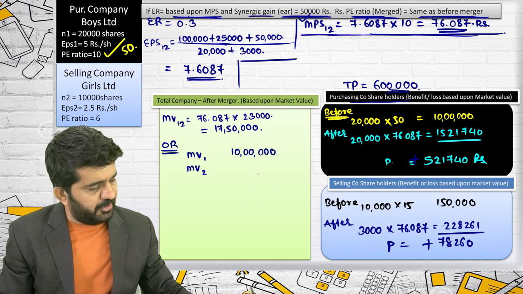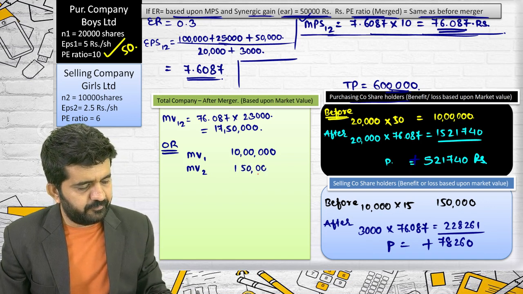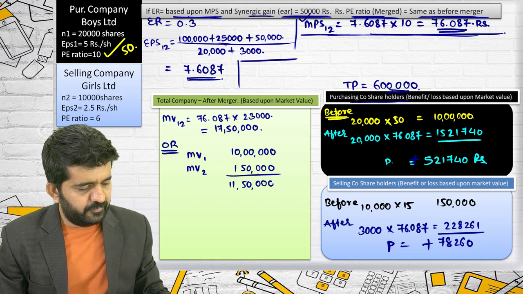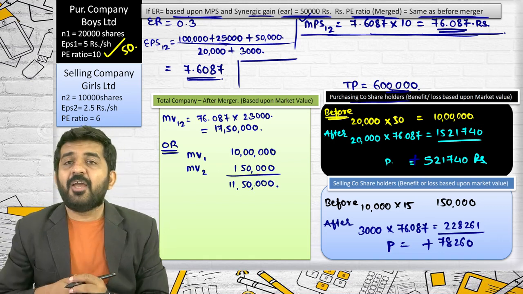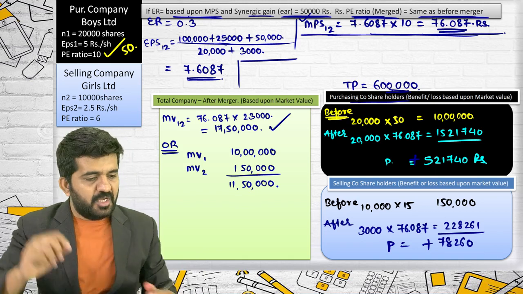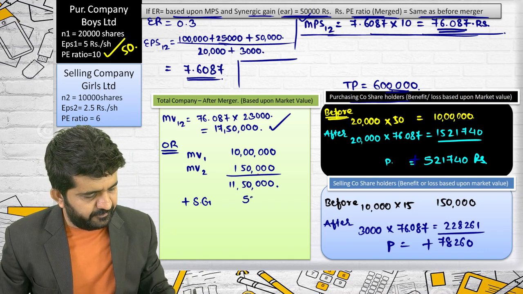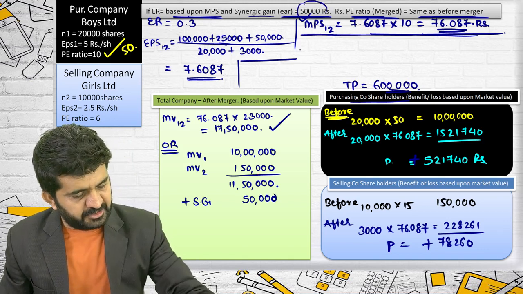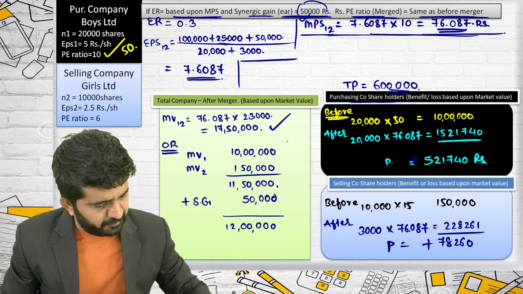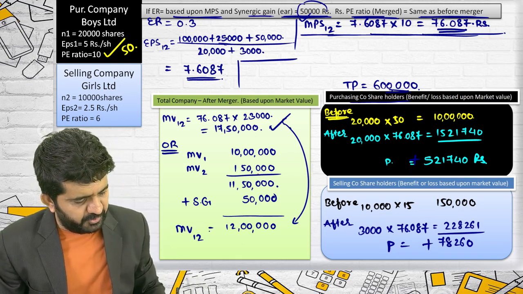Market value of company 2 was how much? 1,50,000. 11,50,000. I have told you that if you add your synergic gain, you will be getting this market value. I am adding synergic gain 50,000. It is given 50,000. 12 lakhs. Answer is not matching with this. It should match. I am finding out the same thing. This is market value of 1, 2.